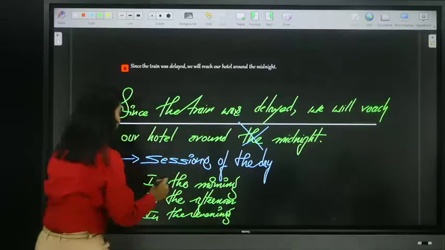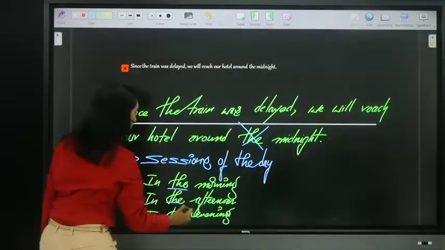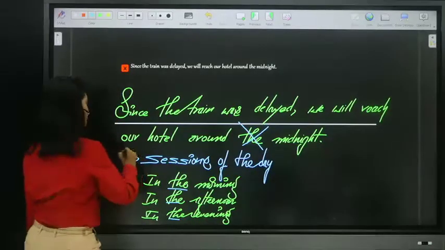Here we can use article the. So here it is correct to use the. In the morning, in the afternoon, in the evening, we can say.